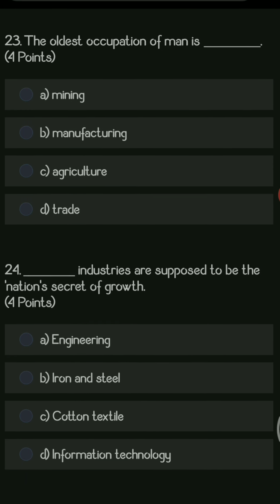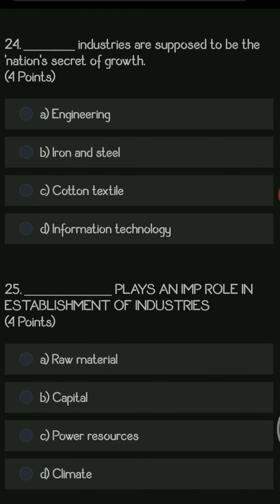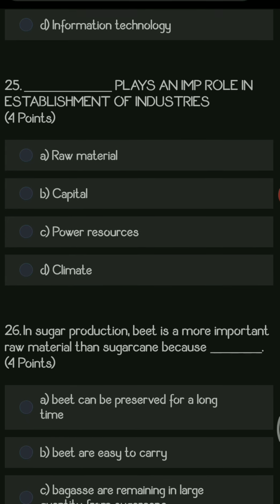Next question. The oldest occupation of man is. Options are mining, manufacturing, agriculture and trade. The right option is agriculture, because since ancient times agricultural activity has been carried out. Next question. Dash industries are supposed to be the nation's secret of growth. Options are engineering, iron and steel, cotton textile, information technology. The engineering industries is the right answer for this question.